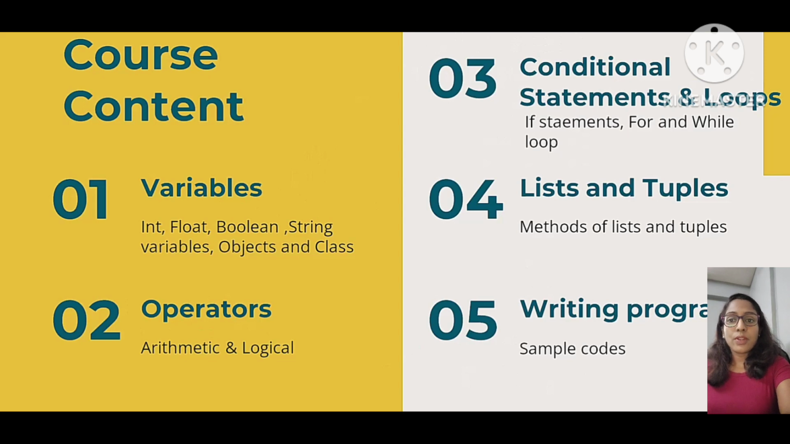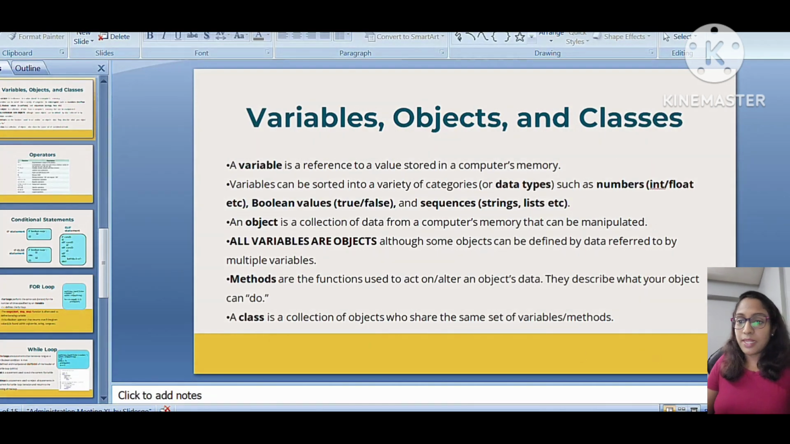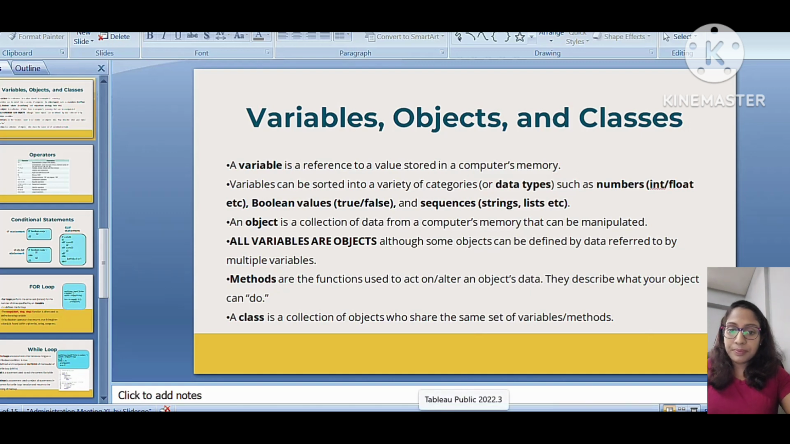The course content will go like this: first I will explain what variables are, different kinds of variables, objects and classes in Python, then the operators, then the conditional statements and loops, then lists and tuples, and finally some sample programs, how to write a sample program in Python. This will be the flow of today's session. Okay, coming to variables. Rather than simply explaining, I will write the code along the way so that it's easy to understand.